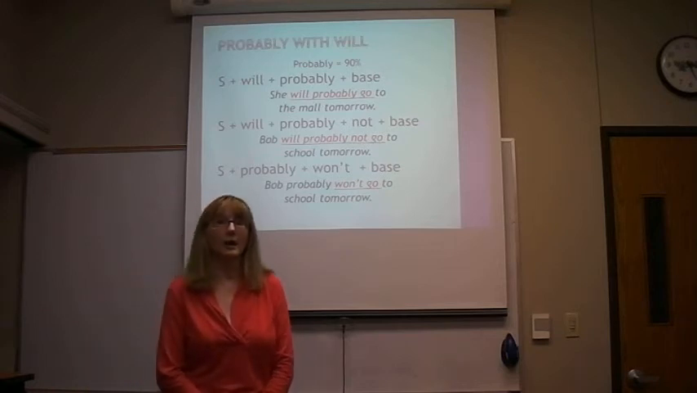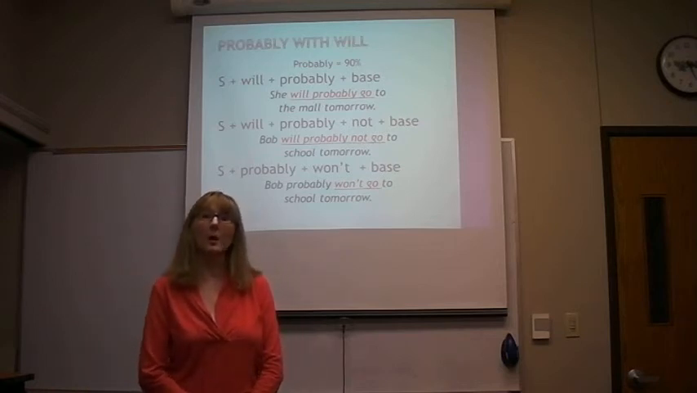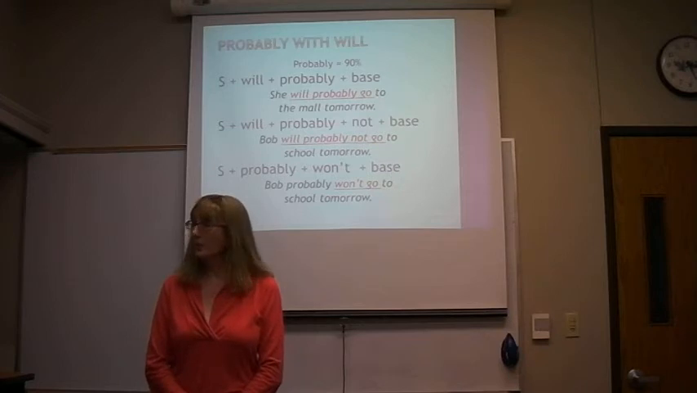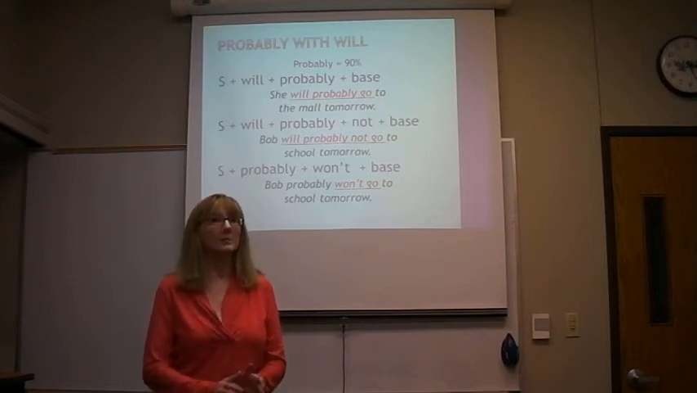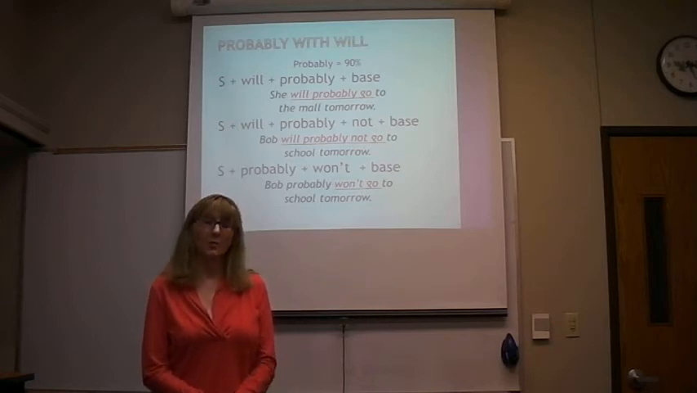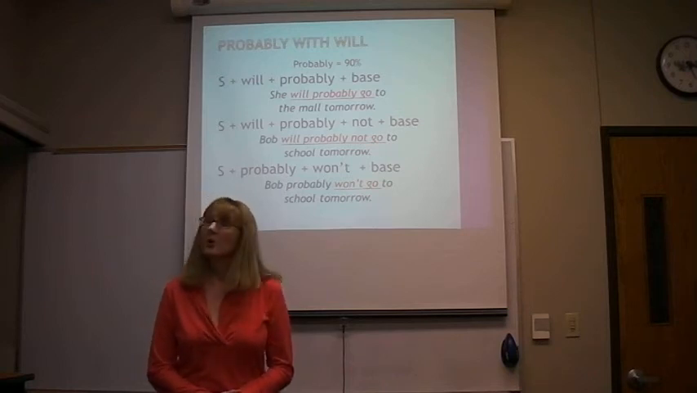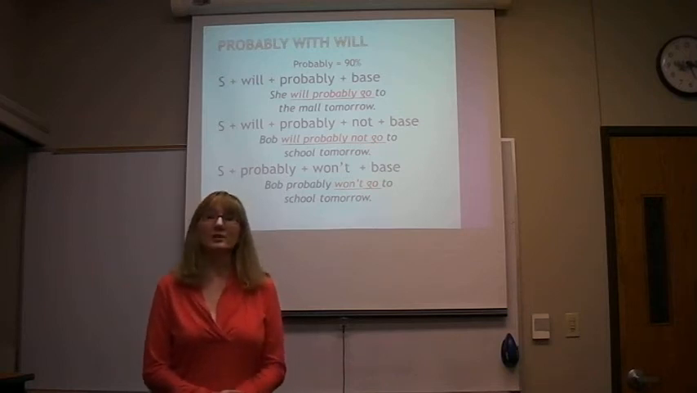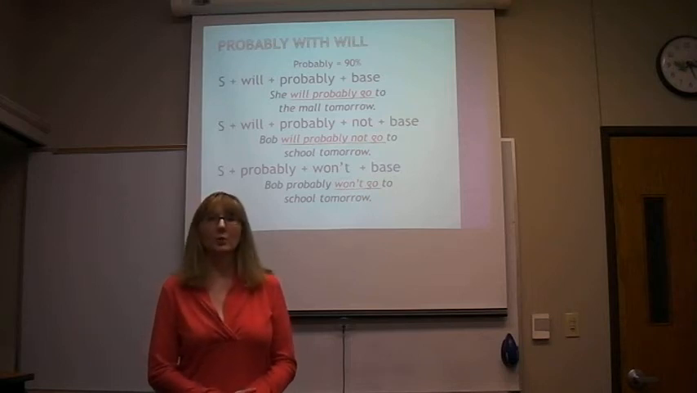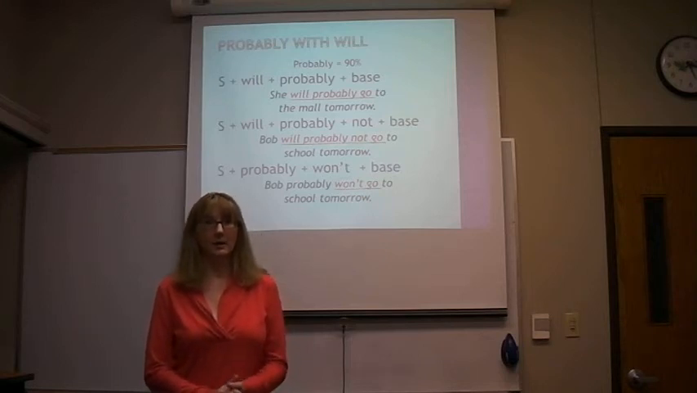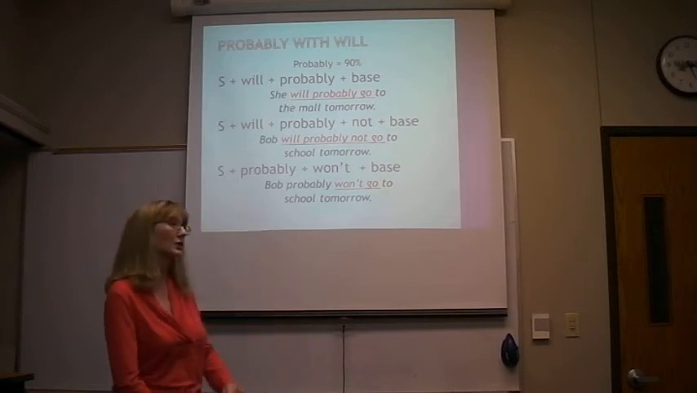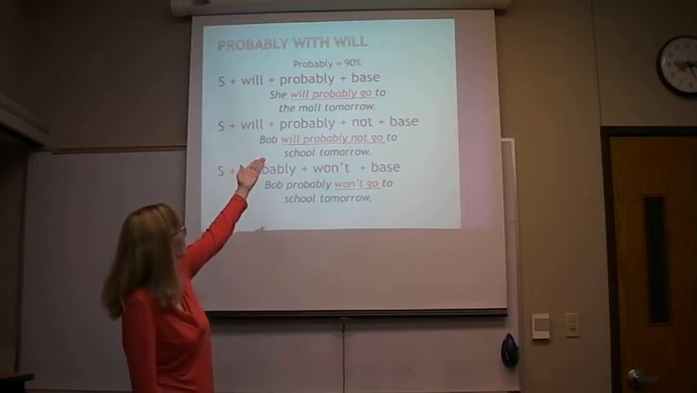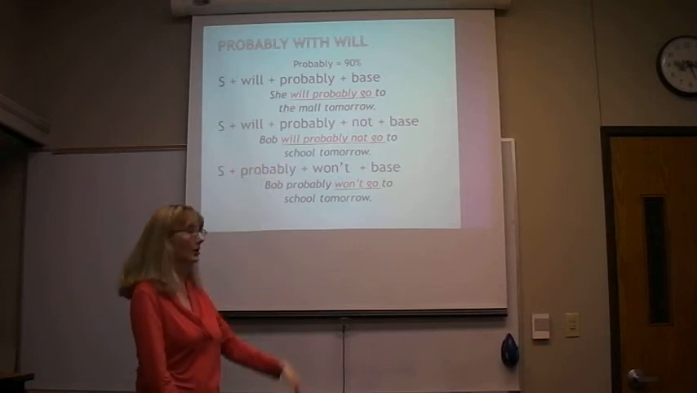Now, the last point I want to talk about is using the word probably. Probably means 90% sure. 100% is always. Probably, well, we're not completely sure. When we use probably, we're going to use will. So we would say subject plus will plus probably plus the base verb. Look at the first example. She will probably go to the mall tomorrow.